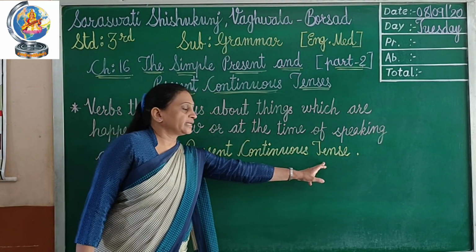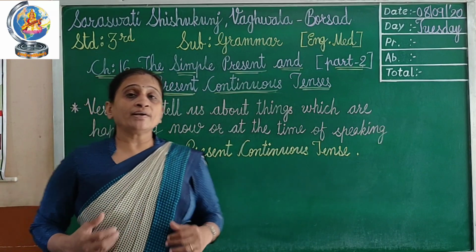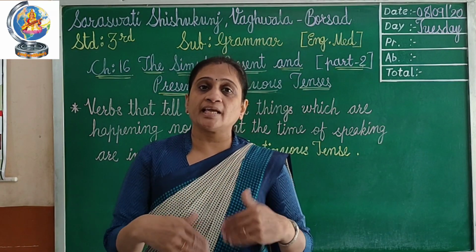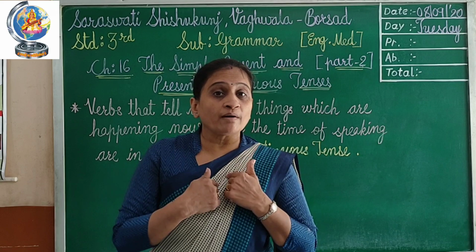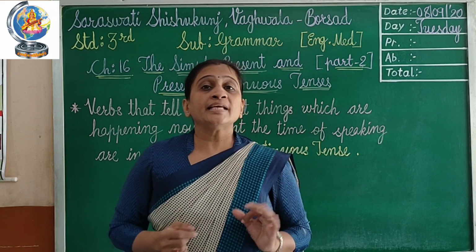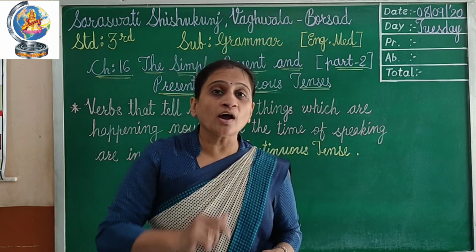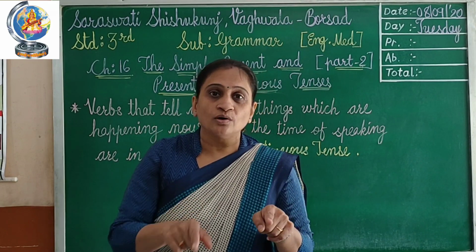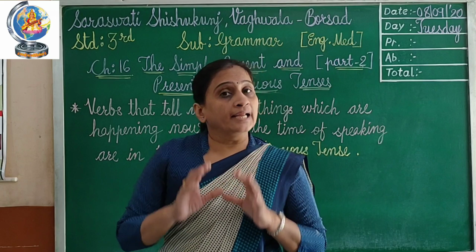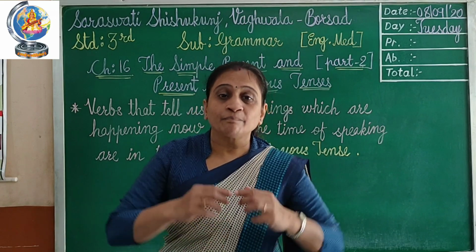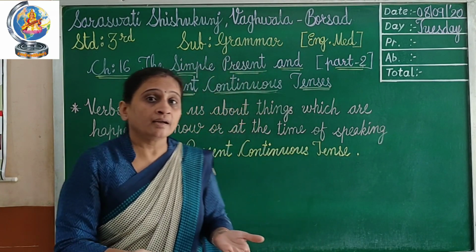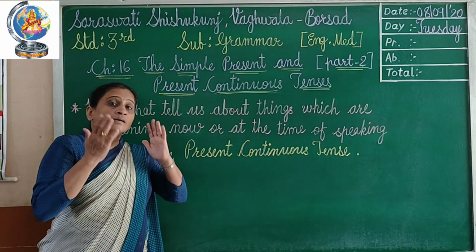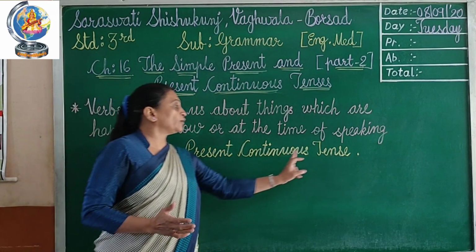Suppose ma'am is speaking in front of you right now. So what is ma'am doing? Ma'am is speaking, and what are you all doing? You all are listening and you are watching also, right? So watching, listening, speaking, explaining, these all are words of the present continuous tense.